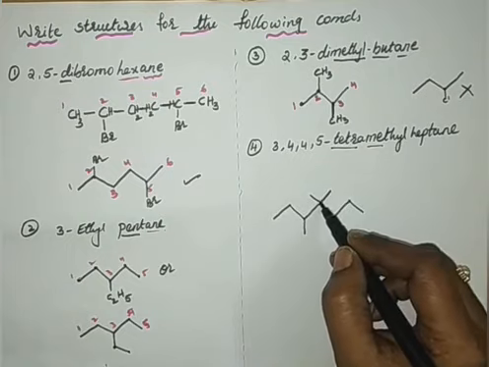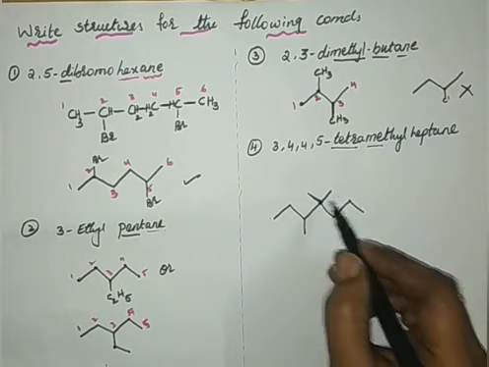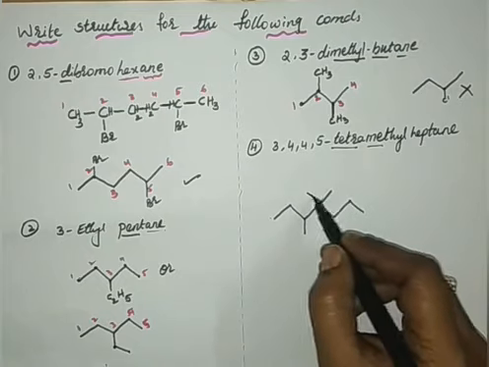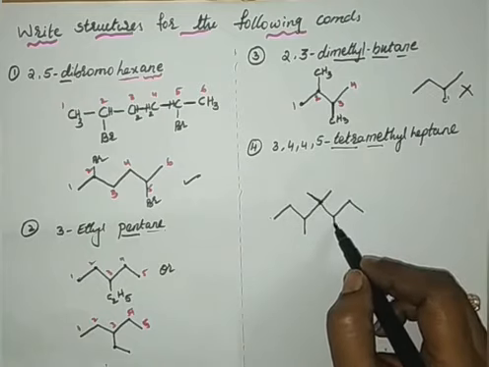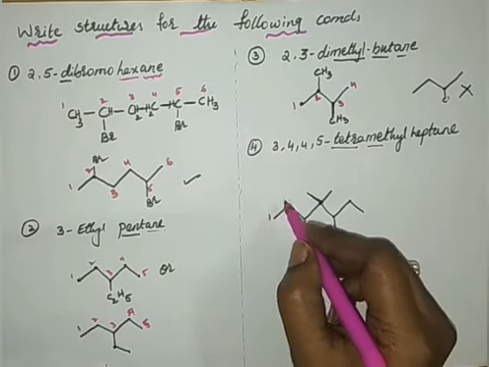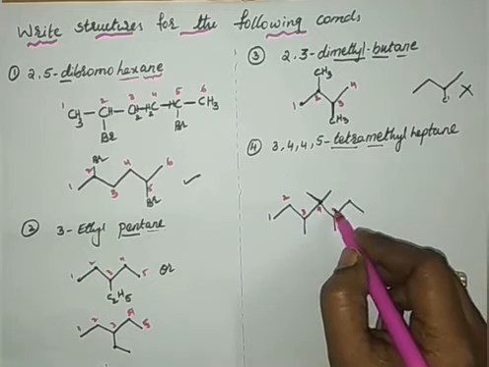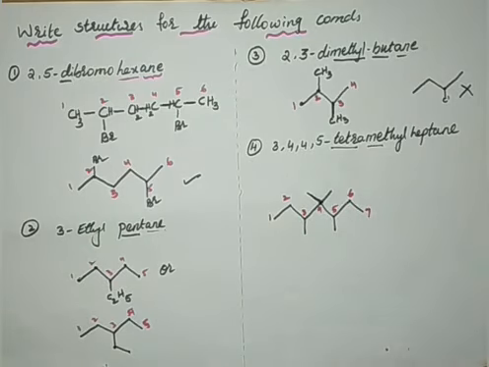Even if I write like this also, doesn't matter, because 1, 2, 3, 4, this is the 4th carbon. Onto the 4th carbon, 2 methyl groups. And on the 5th carbon there is another methyl group. So let me give the numbering 1, 2, and this is the 3, and this is 4, 5, 6, 7. This is the structure of the compound.